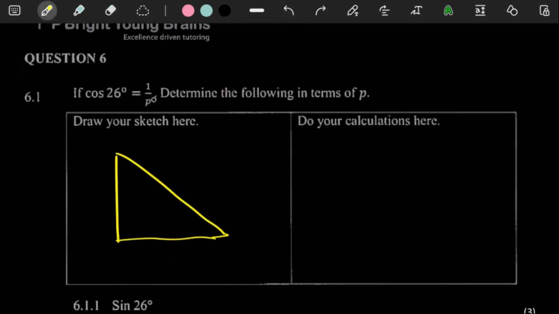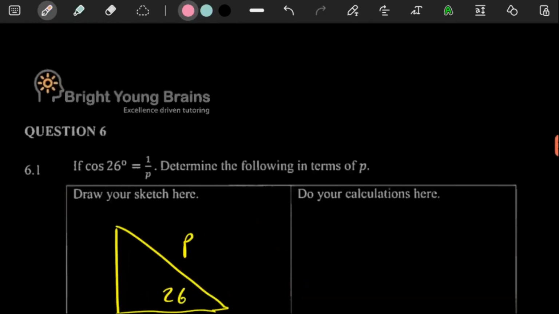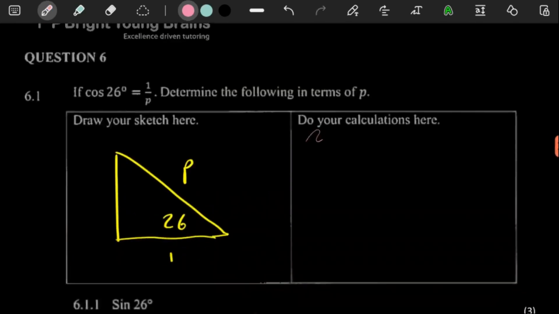So here now, cos is adjacent over hypotenuse. So you can put 26 over here. Adjacent would be 1, hypotenuse is a p. To work out the opposite side here, you can just use Pythagoras. Because remember, p squared is equal to 1 squared plus this, you can label it as y.